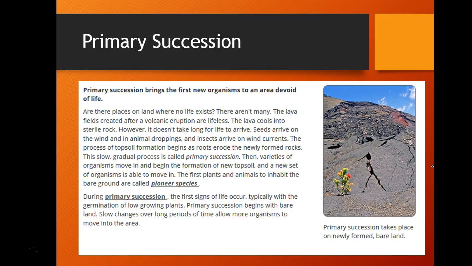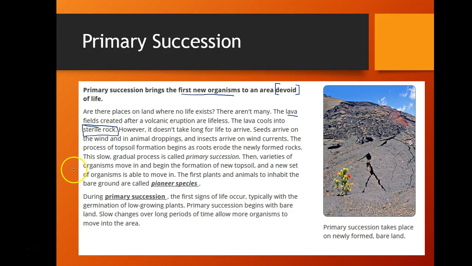So let's first look at the primary succession. The primary succession brings the first new organisms to an area devoid of life. And what it means for an area to be devoid of life means that it does not have any life that existed there beforehand. So you might be thinking, are there even any places on land where no life exists? And there are a couple. It's not that common, but for example, we have lava fields. And lava fields are created after a volcano erupts. And so that lava, when it cools, it's going to cool into this sterile rock.